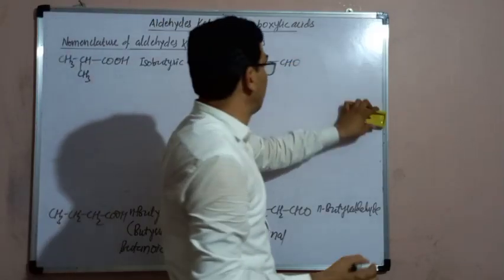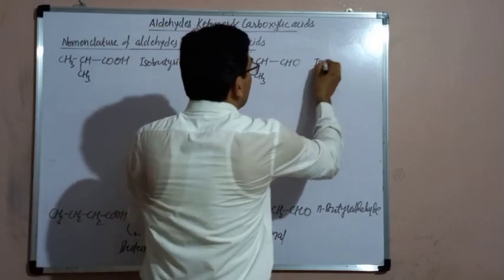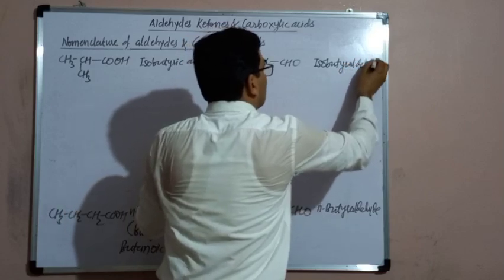The common name of the aldehyde will be obtained by replacing "ic acid" by aldehyde. Isobutyraldehyde. This is the common name.